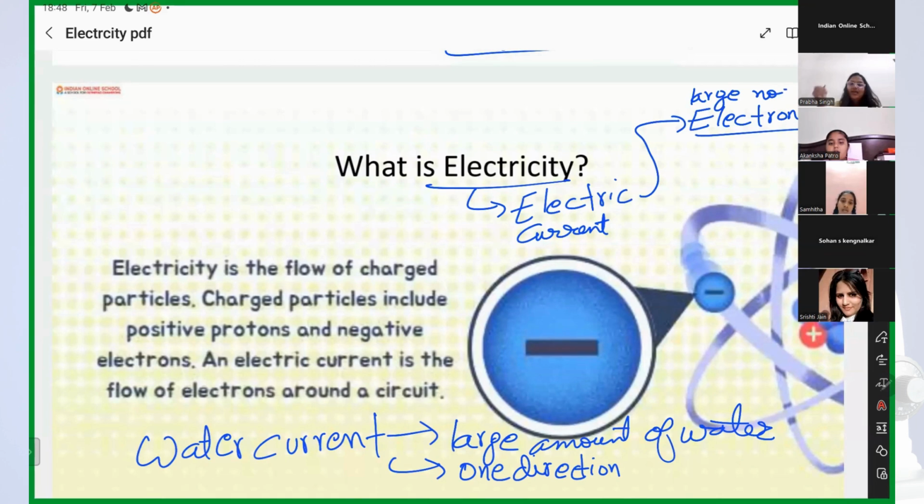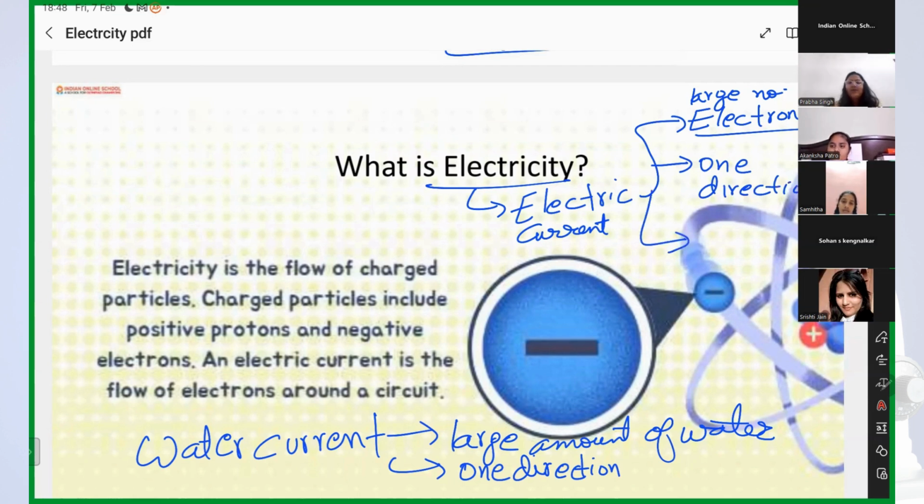So the number of electrons should be large. Should they flow in multiple directions or in one direction? One direction. Very good, guys. That should flow in one direction.